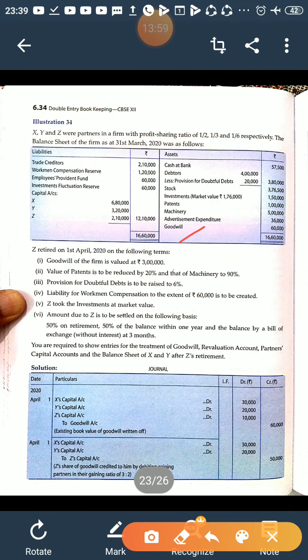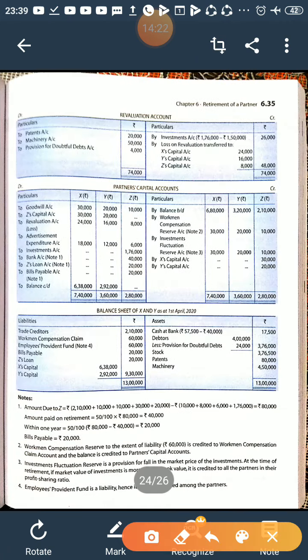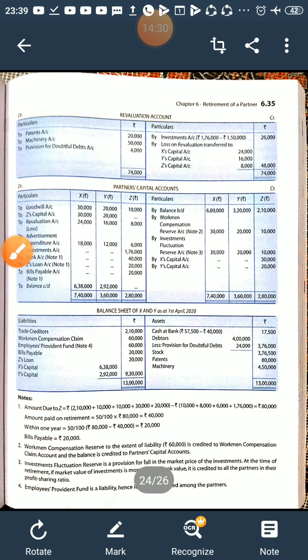Now goodwill, this is existing goodwill of 60,000. The accounting treatment for existing goodwill at the time of retirement is that it should be written off among all the partners, and the journal entry will be all the partners' capital accounts debited in their old ratio to goodwill. So X capital, Y capital, Z capital to goodwill, right? So partners' capital accounts will be debited to goodwill 30,000, 20,000 and 10,000. And goodwill will not be shown in the balance sheet.